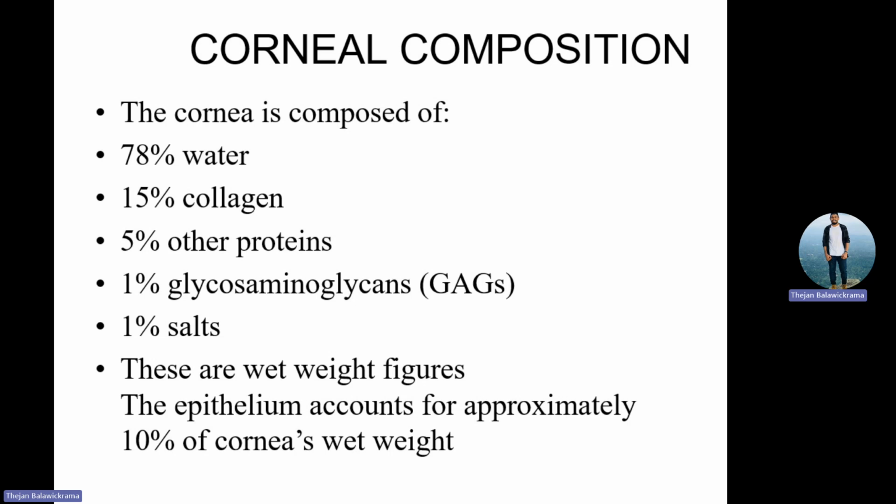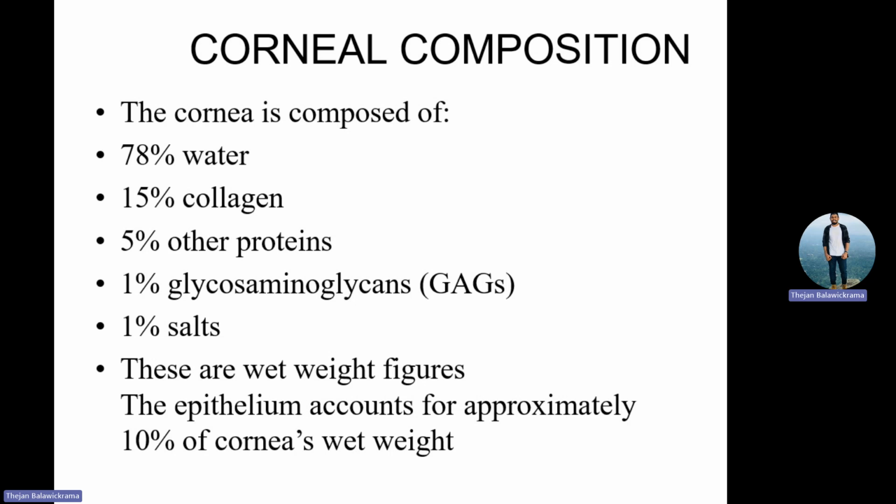We expect the cornea to have 78 to 82% water content. Not a maximum of 78%, but 78 to 82% water. And 15% should be collagen, 5% proteins, 1% gas, and 1% salt. And this is a wet cornea. Approximately, the epithelium should account for 10% of the weight. So this is the composition of the cornea.